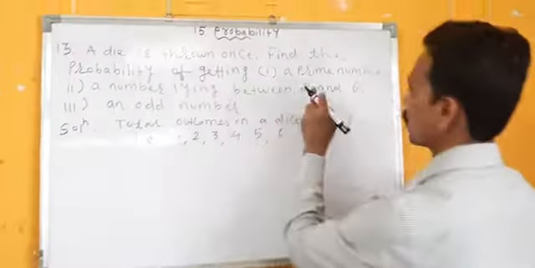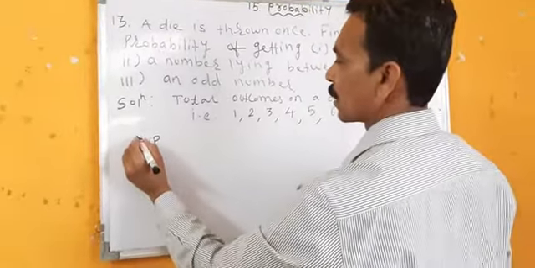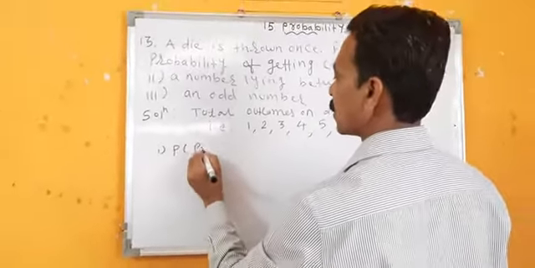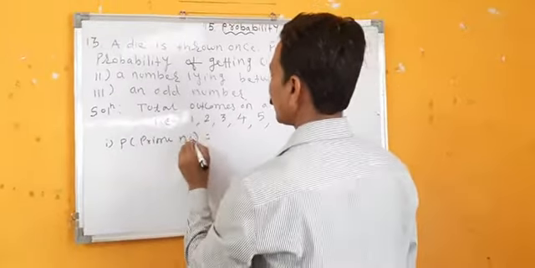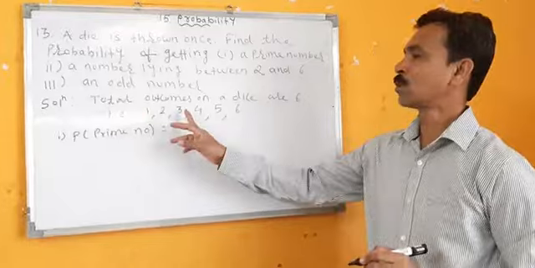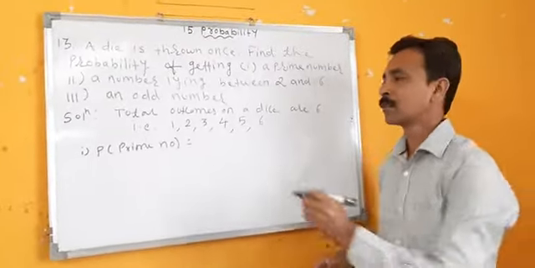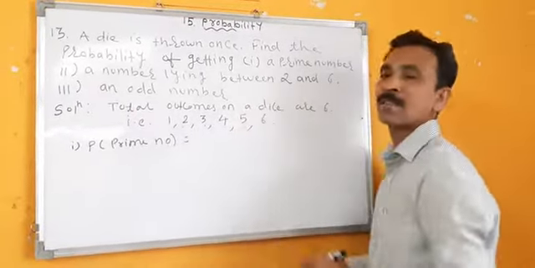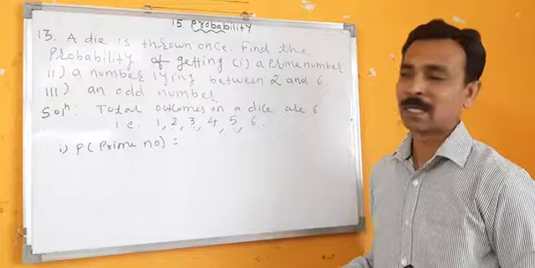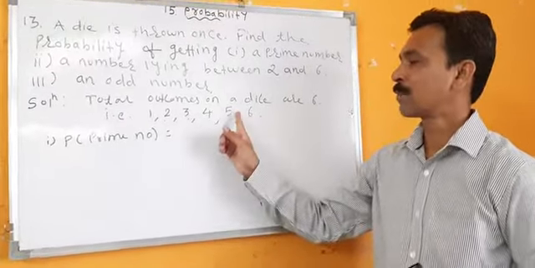So we will find now the probability of a prime number. Number 1, probability of a prime number. Here in 1, 2, 3, 4, 5, 6, how many prime numbers are there? 2 is the prime number, 3 is the prime number, 5 is the prime number.